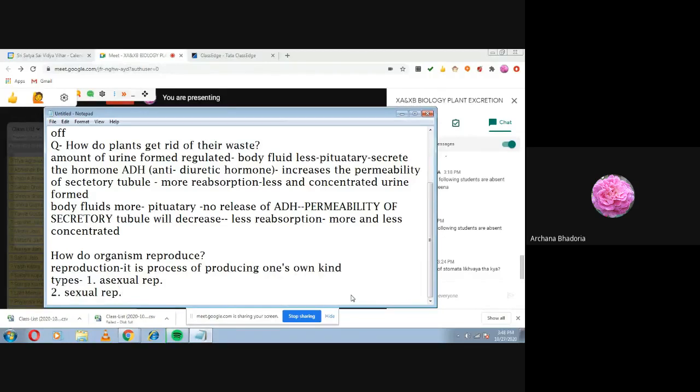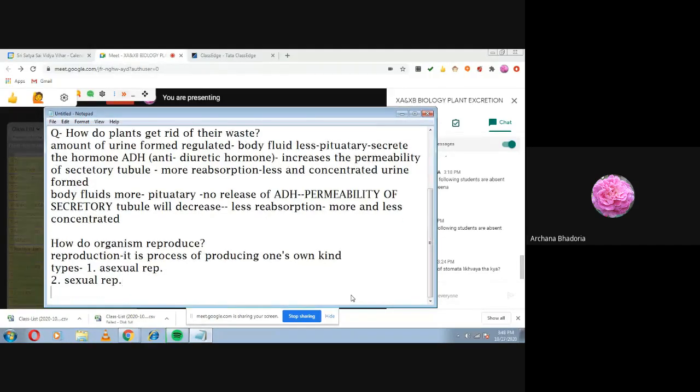Okay, so now my question from this chapter. The first question will be: define reproduction. This is your first part, and name its types.